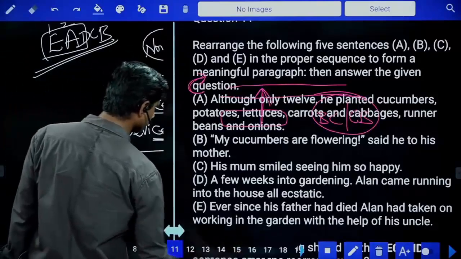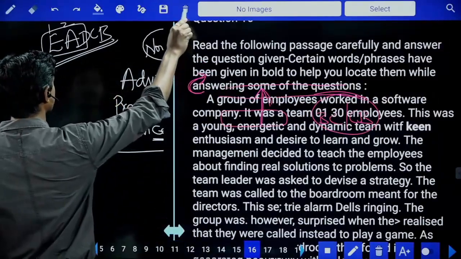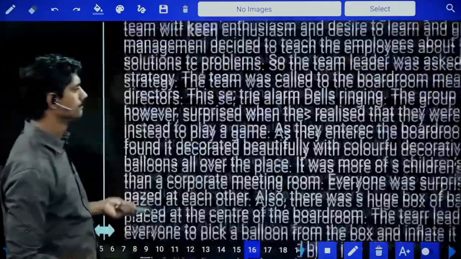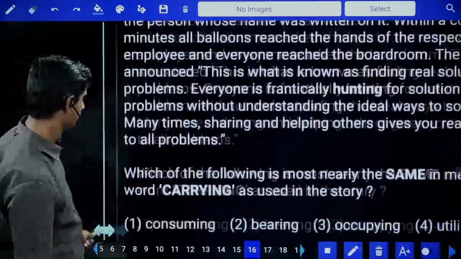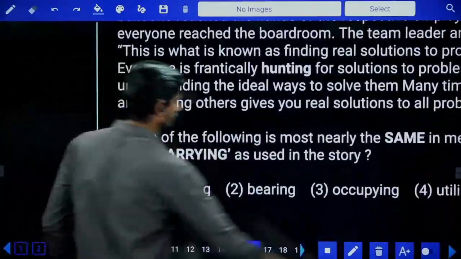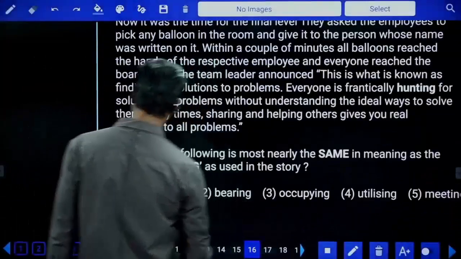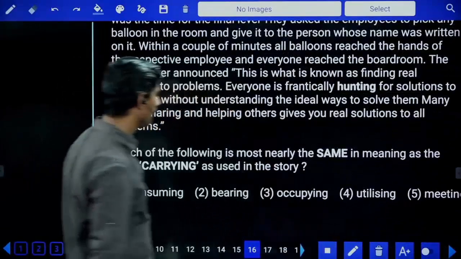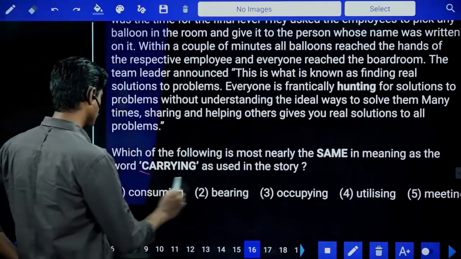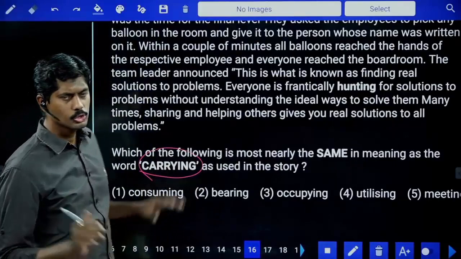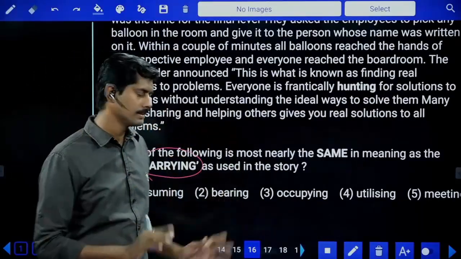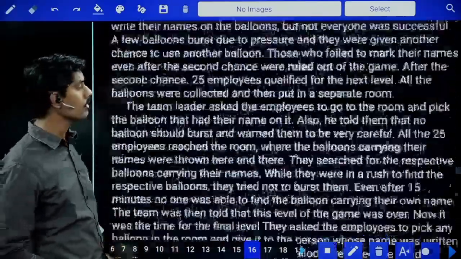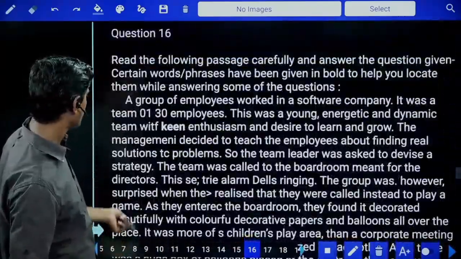Next question. It's a comprehension passage. Similar meaning of the word carrying. Carrying means you're physically carrying some weight. That is called carrying. But let us look at the context. What is the context saying? Based on the context, we need to decide. Where is the word carrying?